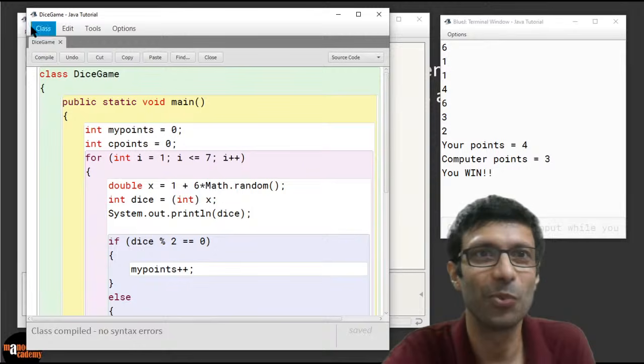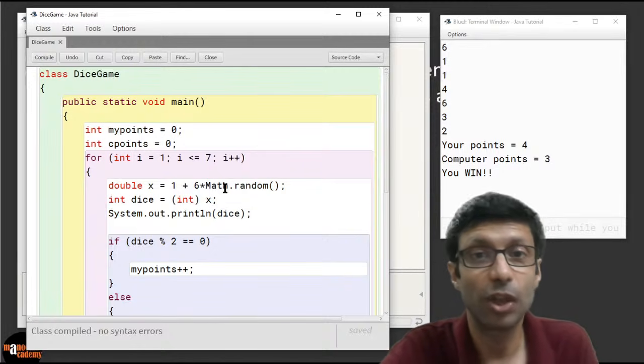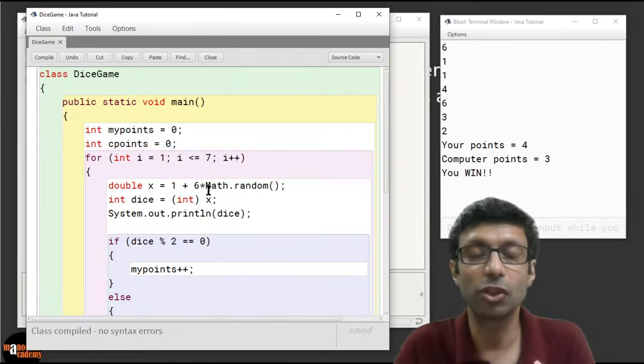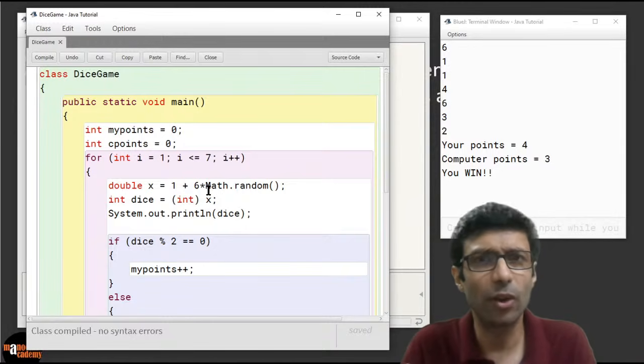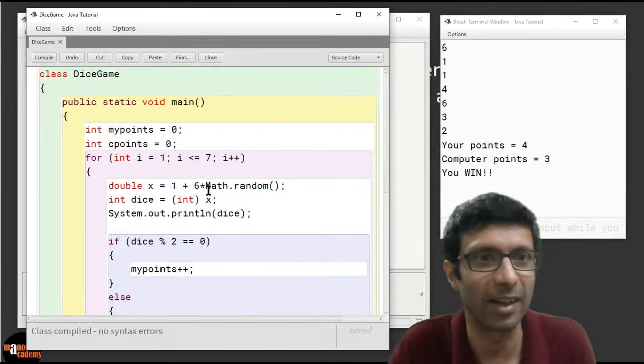So this time, we won the game. Okay, and how is Java choosing the numbers? Math.random. Yeah, that's very interesting. That's a function, so we have to go into the detail of how the random function is written. It's actually pseudo-random. It's generating random numbers based on an algorithm, but it's pretty much random. So every time you run it, it's going to give a different result. It's like really rolling a dice.